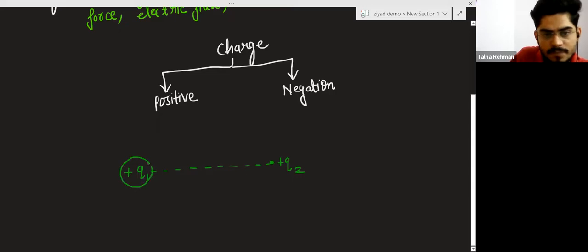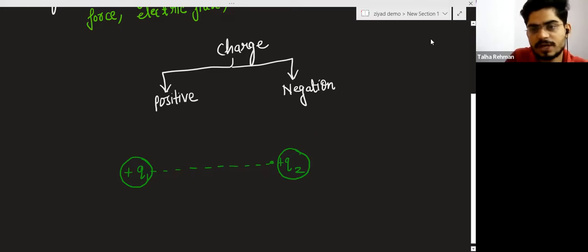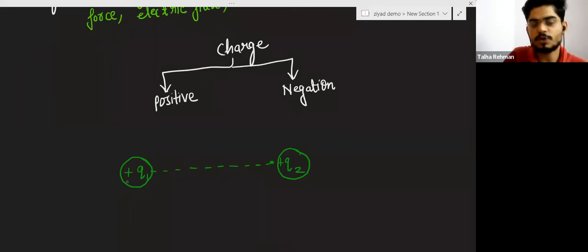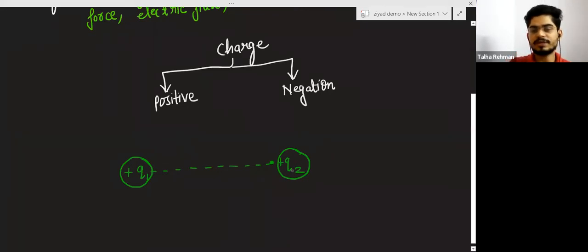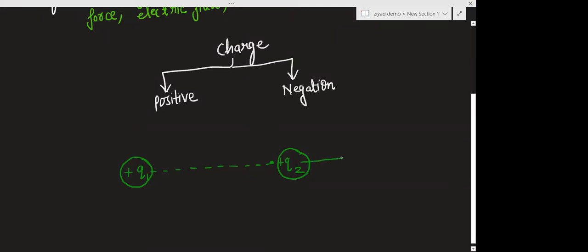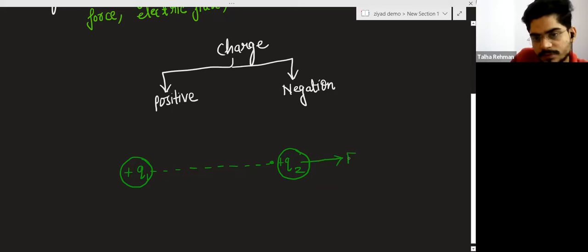These are two positive charges placed at a certain distance apart. Both positive charges, will they repel or attract each other? They will repel each other with some force. This charge will also repel that charge with some force.